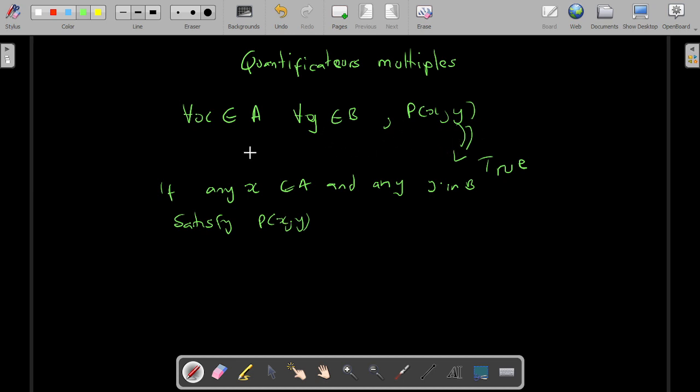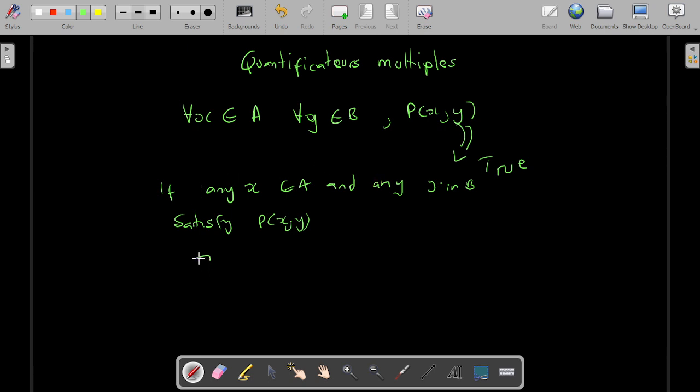The quantified proposition for every x in A, for every y in B is true if and only if any element x taken from the set A and any element y taken from the set B satisfy the property P of xy.